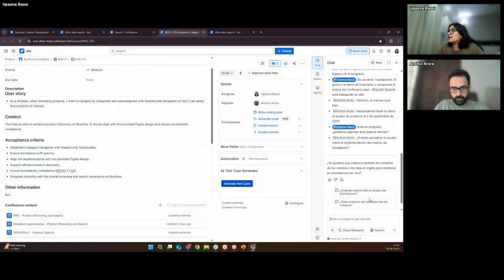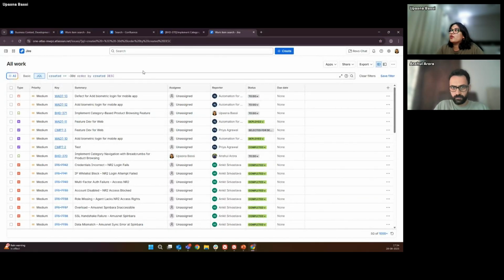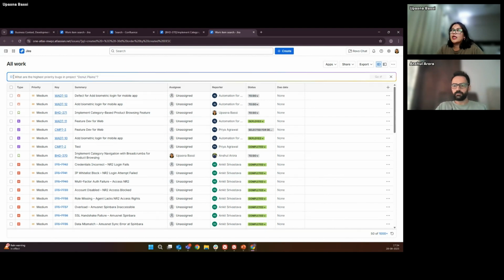Right. One last thing before I hand it back to Anshul, and that would be the JQL fight that we've all had. There's of course this basic option where I could have drop down based searches, but not all searches can be made using basic. Sometimes we need JQL, and JQL is complicated. Not in this case, but it could be a case that you've seen in your past where it was impossible to get something. You needed help from Atlassian or somebody who's worked on JQL for longer. But AI can take away some of that pain.